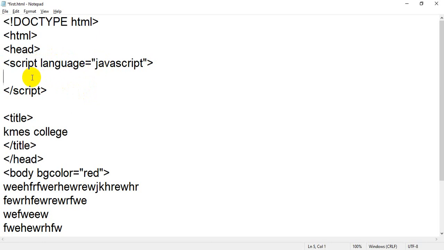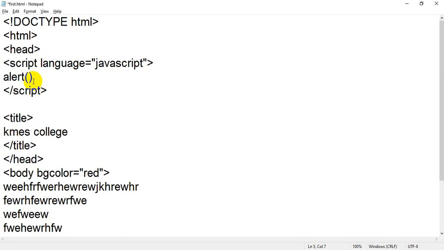Now whatever we write inside this opening and closing tag will be considered as JavaScript. So I just want to create a welcome message. So I will write alert. You have seen this box, the alert box.